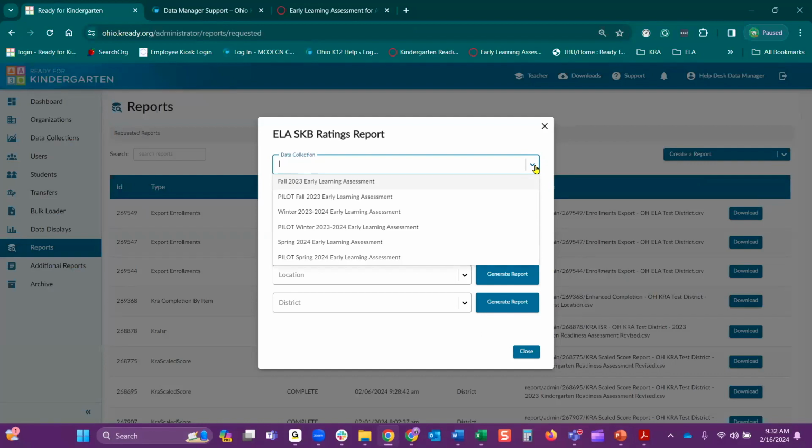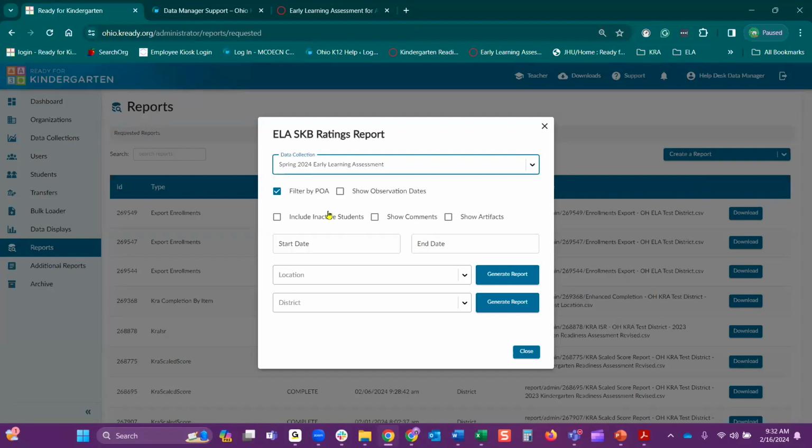So let's say it's a couple weeks into the spring window and you want to check to see where your teachers are, what scores have been entered. You would pick the correct data token and then go down to the next step.